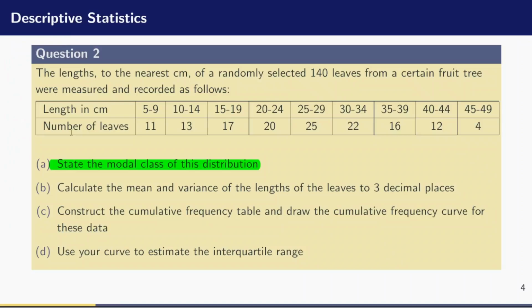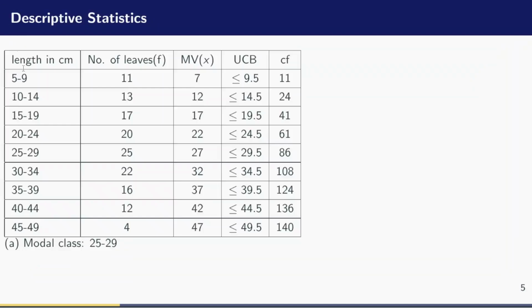Now moving on to the B part. The B part is to calculate the mean and the variance of the length of the leaves to 3 decimal places. So we have to find two things, the mean and the variance. How do we find the mean of a distribution? The mean x bar is given by the sum of x times f divided by the sum of f. What is x? x are those values and f is the frequency of those values, divided by the sum of the frequencies. So we sum all these frequencies.